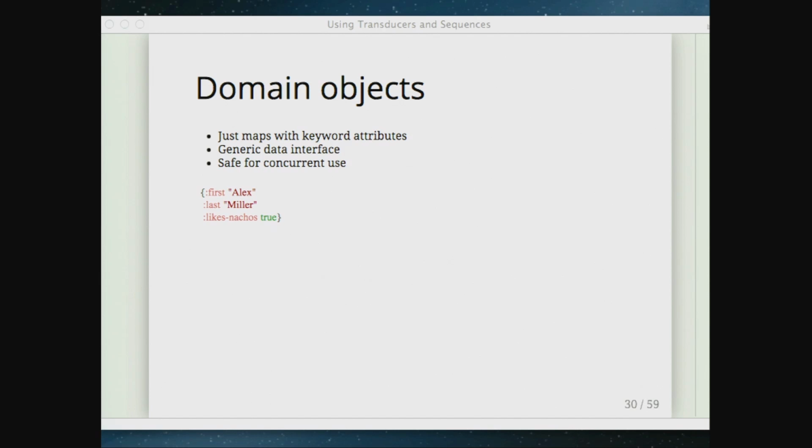So domain objects. When we want to represent a domain object, we don't typically create a class or anything like that like we do in Java. We just create a map. And so we've got a map here with 3 attributes, first, last, and likes nachos. The values can be anything. It's all heterogeneous. The keywords are all keys generally. And this really constitutes this sort of generic data interface. All of our domain objects have this same sort of structure to them with keyword keys. Because they're immutable, they're safe for concurrent use. You can pass them around, do whatever you want with them. You don't need to copy them or do anything like that.